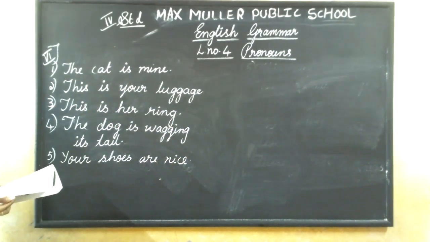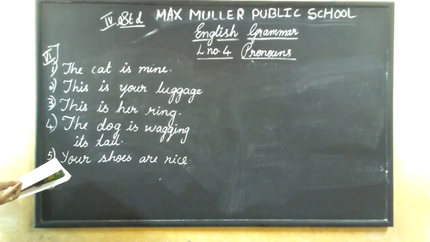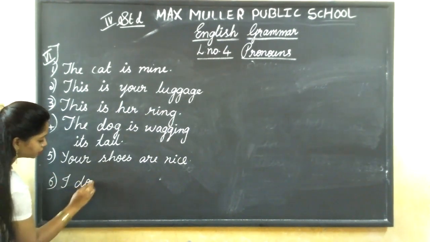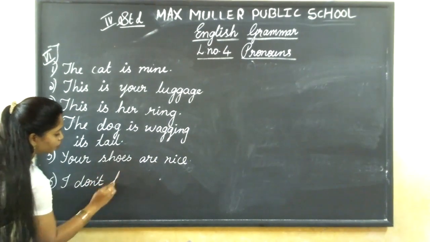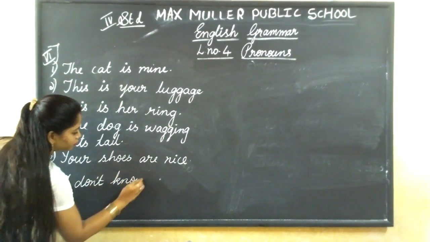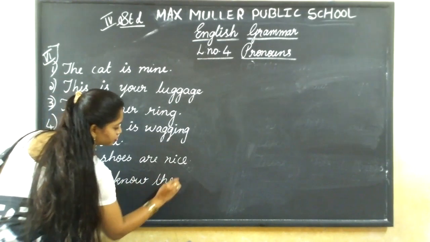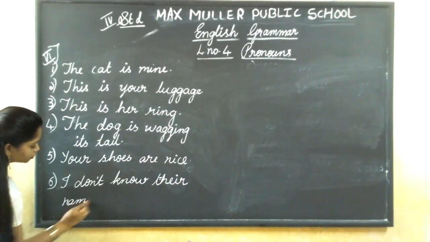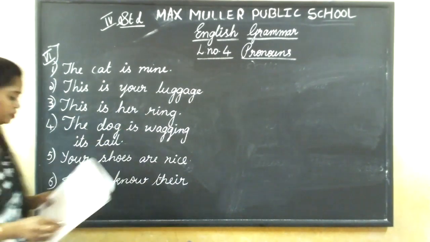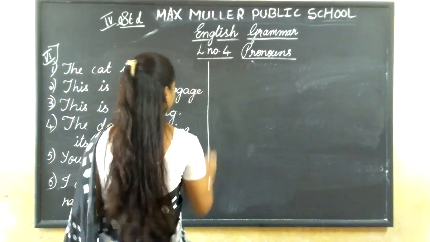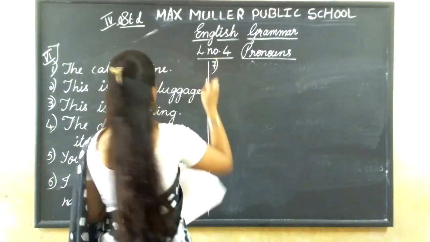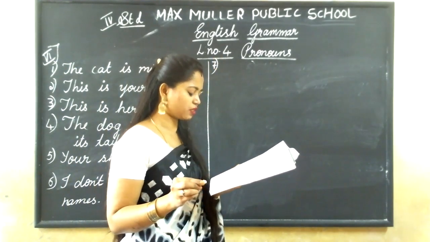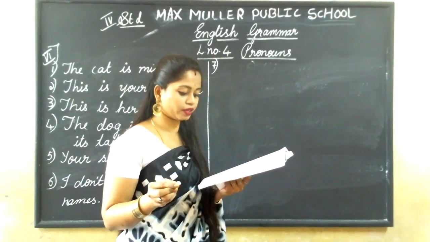Sixth one, I don't know their name. I don't know their names. Seventh one, we sold our old house and bought a new one.